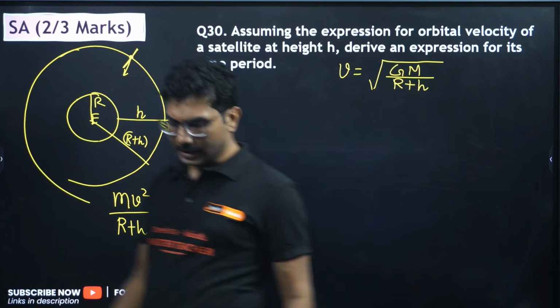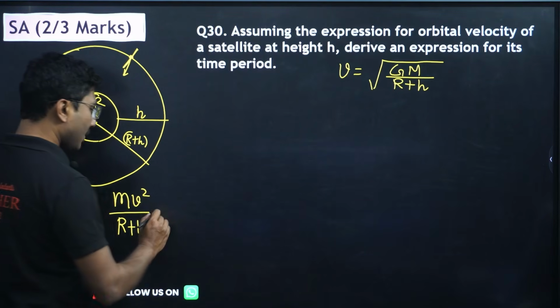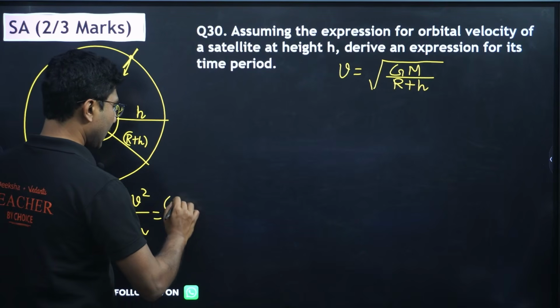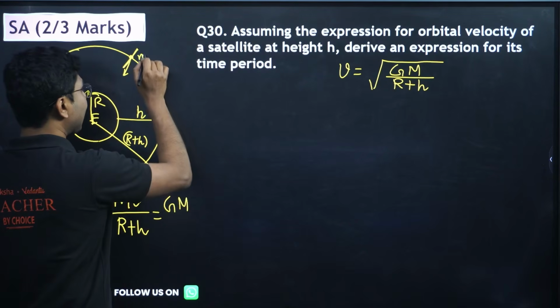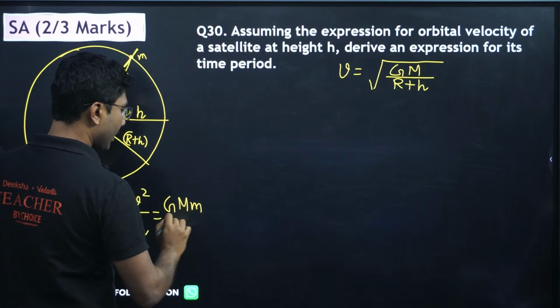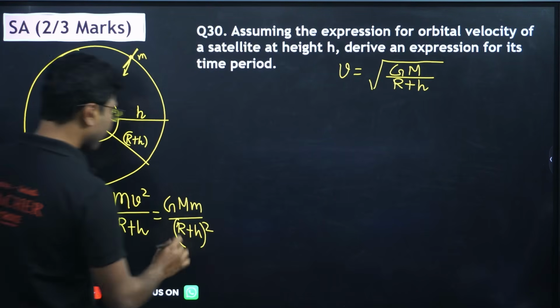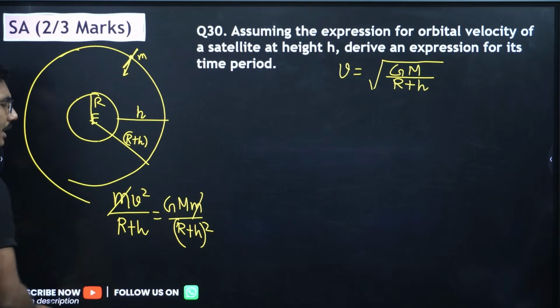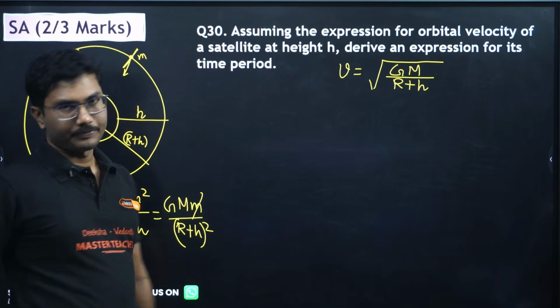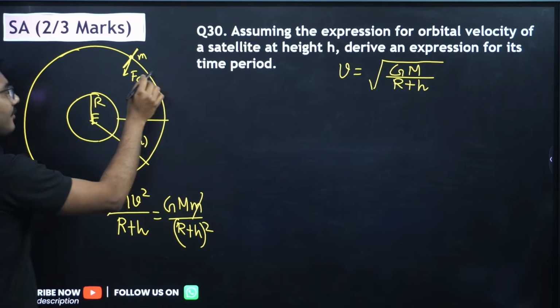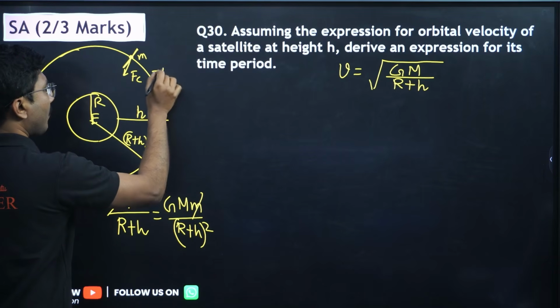Here the centripetal force is provided by the universal gravitational force, which is G M m by r plus h whole square, where m is the mass of the satellite. From this comparison also you can calculate the velocity, since the centripetal force and the gravitational force must be the same.